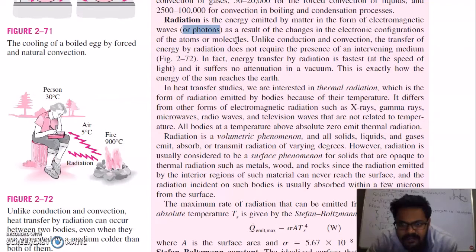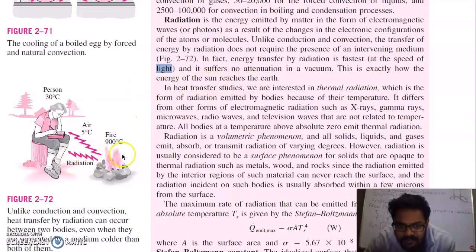they emit electromagnetic waves. Unlike conduction and convection, the transfer of energy by radiation does not need the presence of any intervening medium. In fact, energy transfer by radiation is fastest, at the speed of light, and it suffers no attenuation in a vacuum. It means if there is a vacuum, the radiation will be much better. This is exactly how the energy of the sun reaches the earth through the vacuum.